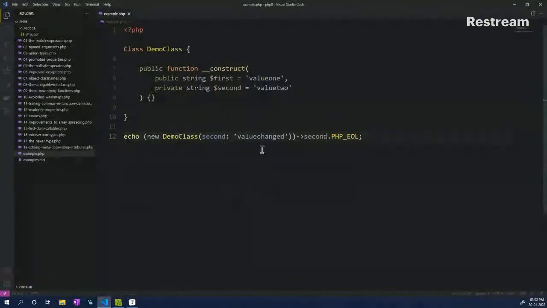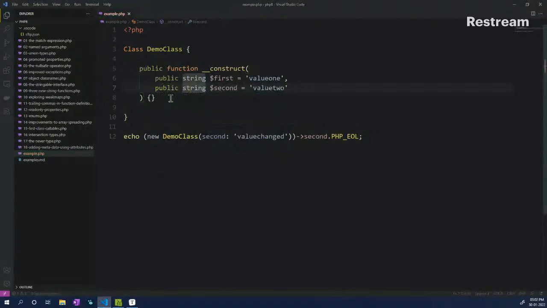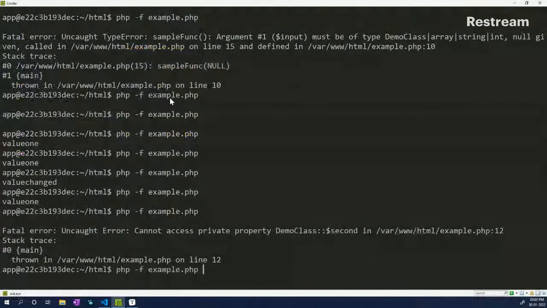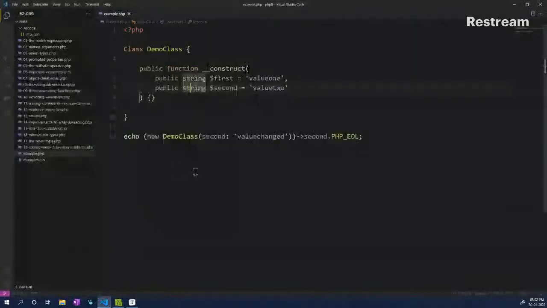oh sorry, it is a private property. But we can make it public just for the sake of our example, and try to print it. And here you will see that the value has changed. Okay, so this is how it all comes together. So we saw named arguments, named parameters, and how it works with our promoted properties.